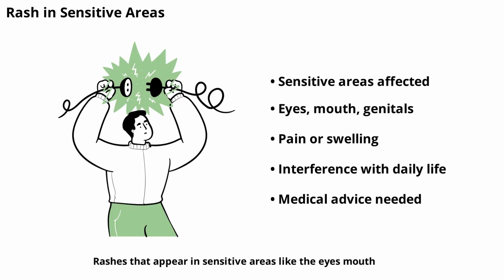Rashes that appear in sensitive areas like the eyes, mouth, or genitals can be particularly concerning. These rashes may interfere with daily activities and could signal a more serious health issue. It's important to seek medical advice if you notice a rash in these regions, especially if accompanied by pain or swelling. Next, we'll discuss rashes that spread rapidly or cover large areas.